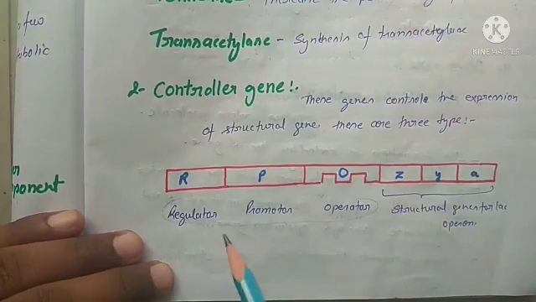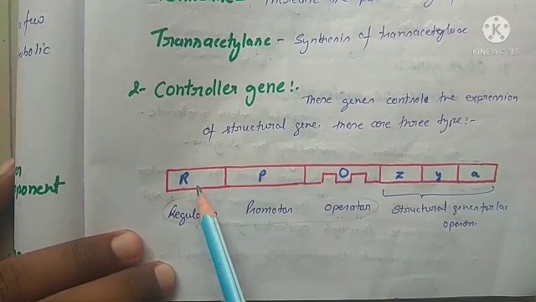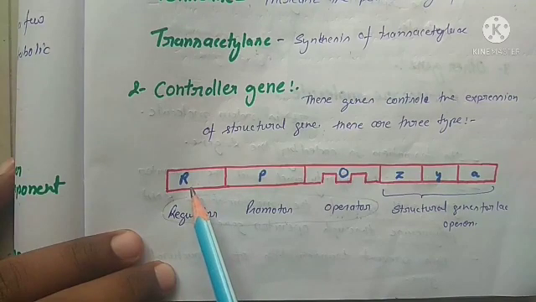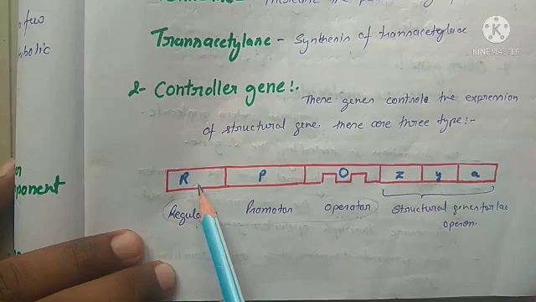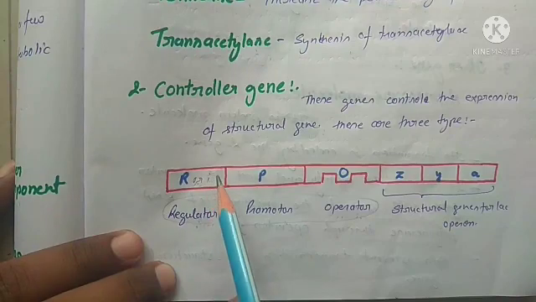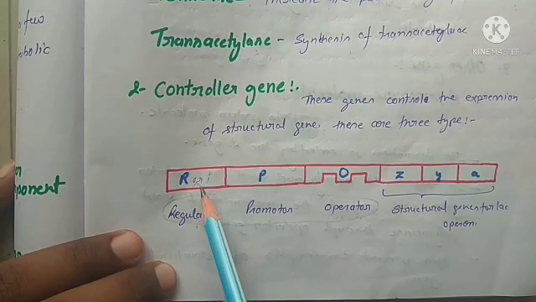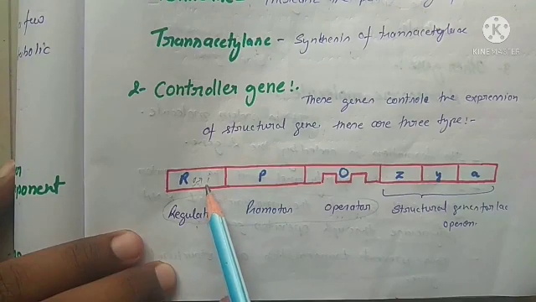So first we discuss the regulator gene. The regulator gene is represented by the R. This is also called the R gene, and it is referred to as the LAC-I. It regulates the transcription. Transcription means the protein synthesis.